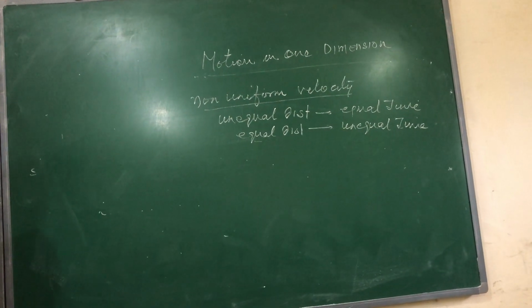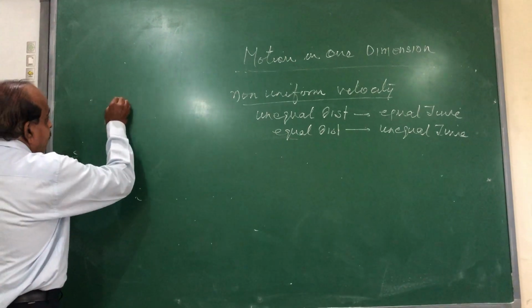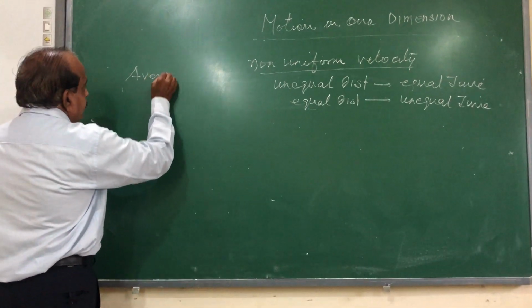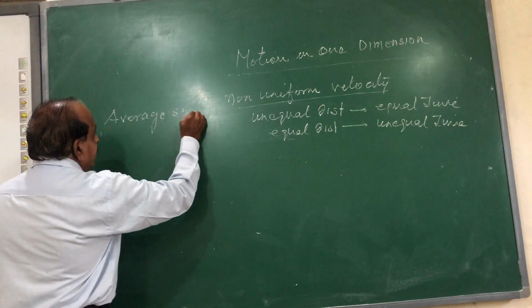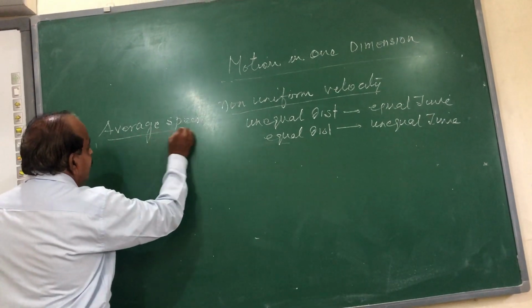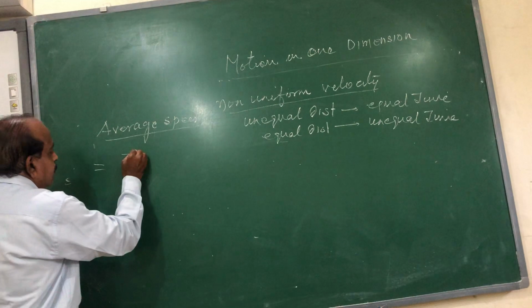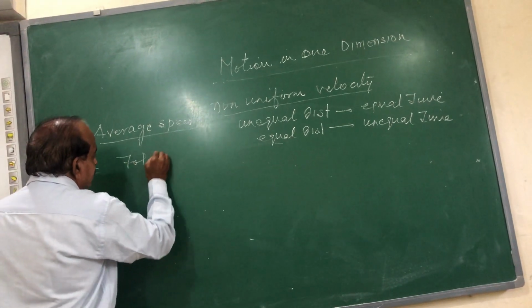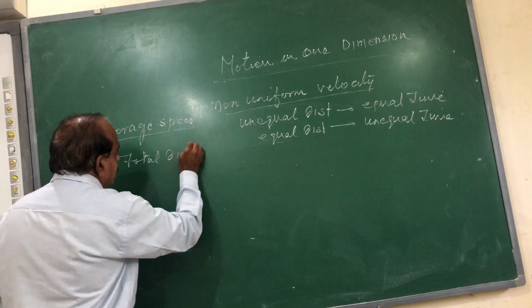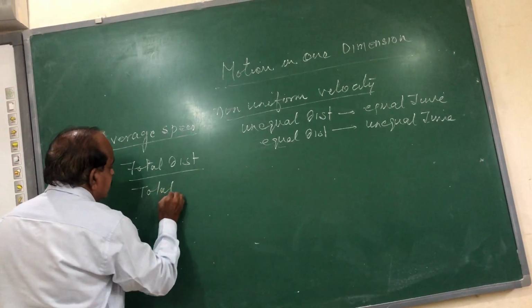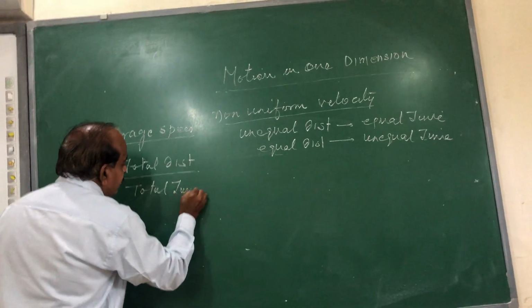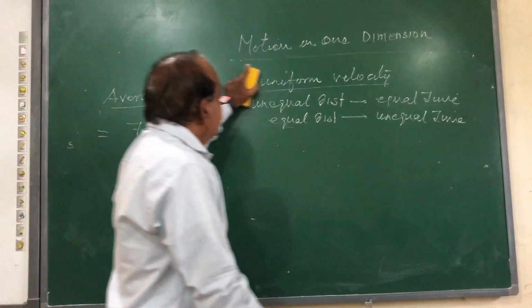The third type of velocity is said to be the average velocity, or we can define what is average speed. Average speed is defined as the total distance traveled upon the total time taken. I take one simple example to calculate the average speed.